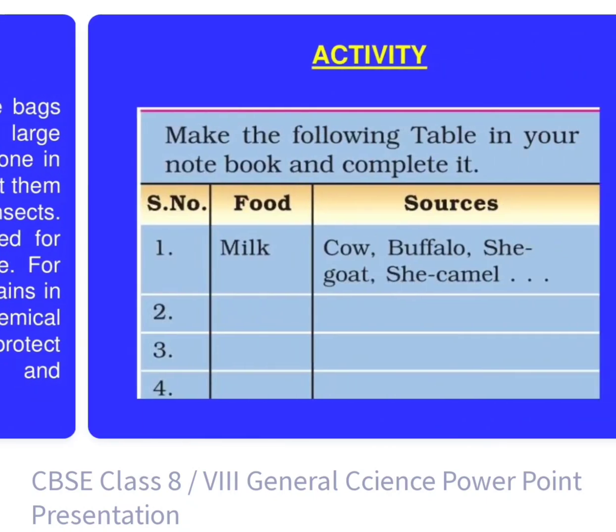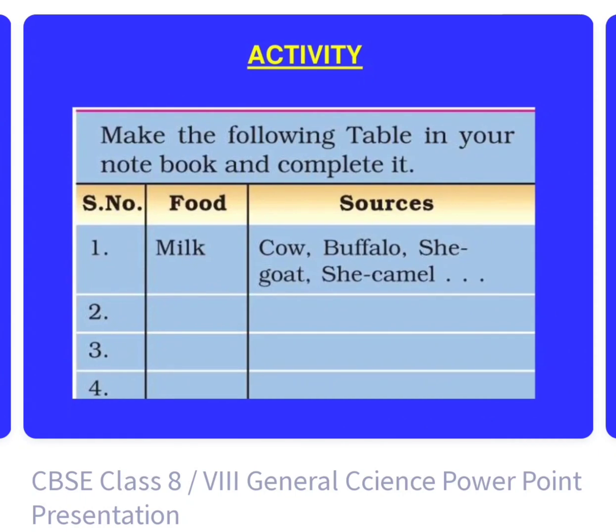So here you can see the activity: you have to take food items and their sources. Which food, for example milk, comes from a cow, from a buffalo, from a she-goat, from a she-camel. So this is the source of milk. Similarly, for different types of food items, you have to fill in what the source is. This is your homework, students.